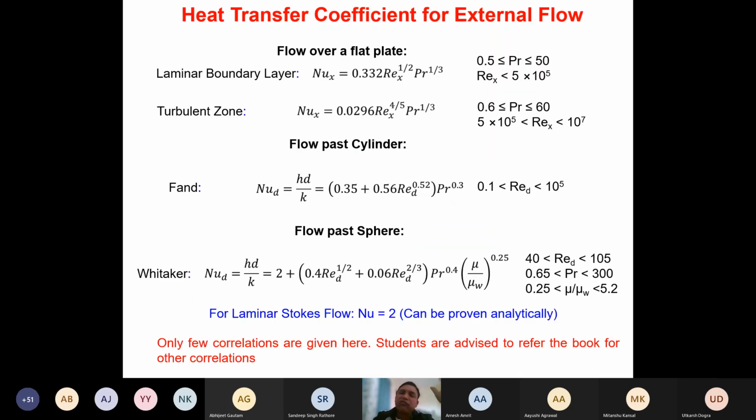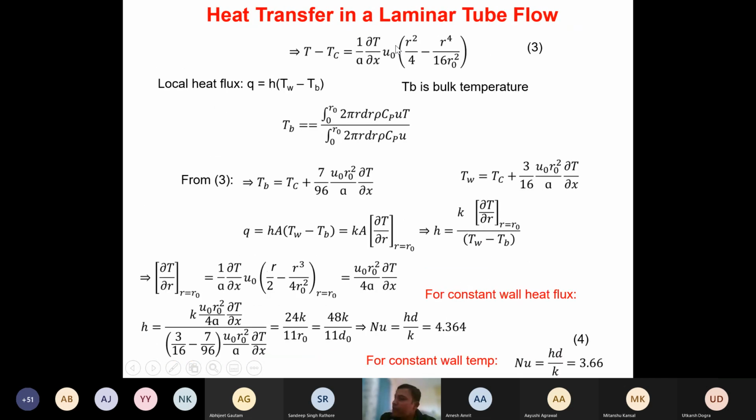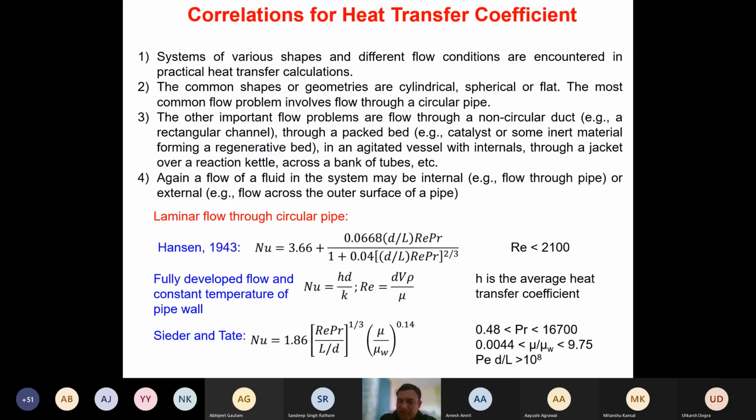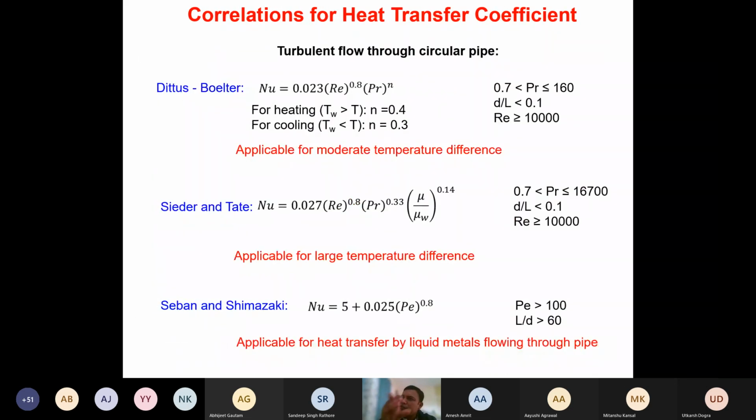All right. So once we can find the equivalent diameter for the non-regular surfaces, then we can use the correlations which are developed for the circular geometry, isn't it? In addition to that, some correlations for heat transfer for external flow are given. So far we were talking about heat transfer for internal flow, isn't it? All these correlations are for flow of the fluid through the pipe, inside the pipe. We are not talking about the flow of the fluid across the pipe. Across the pipe means the cylindrical geometry is there and over that you are blowing air or some other fluid, isn't it? That type of situation we have not covered so far.